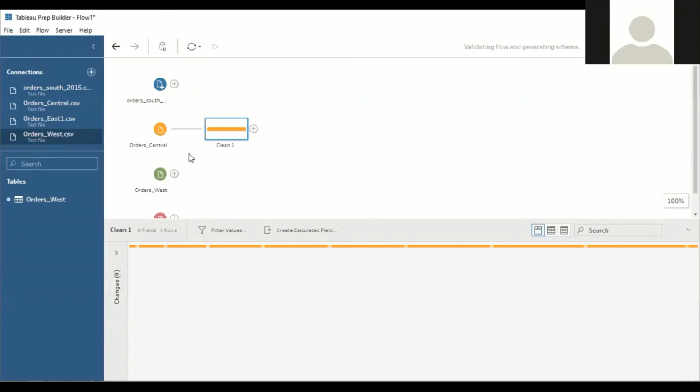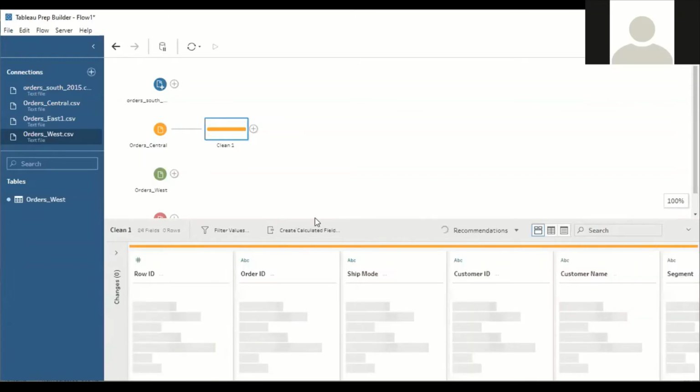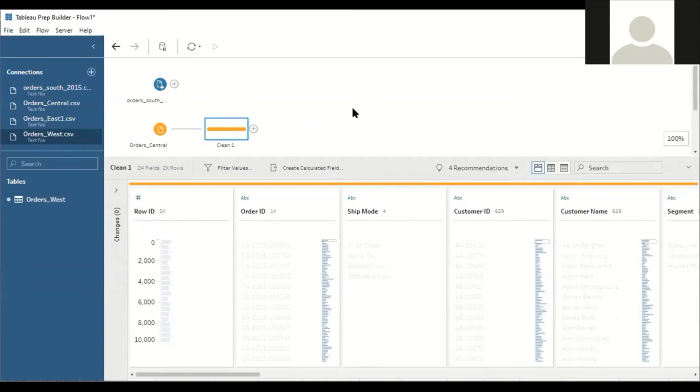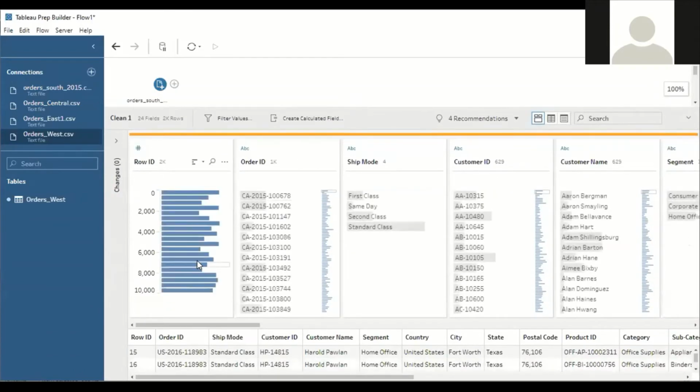The moment you hit on that order central, the dashboard is further divided into 2 parts, and it will give the complete detail of the data here. Understood? Row ID, from 0 to 200, these many values are there. Again, we can dig down this data by hitting on a specific column.